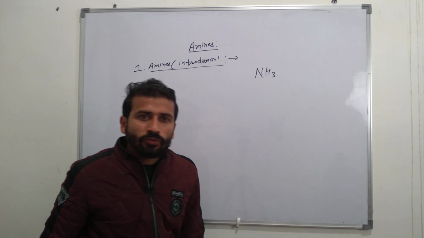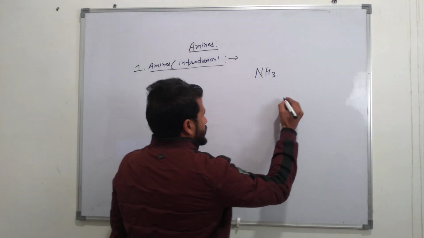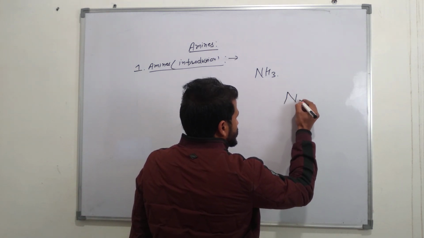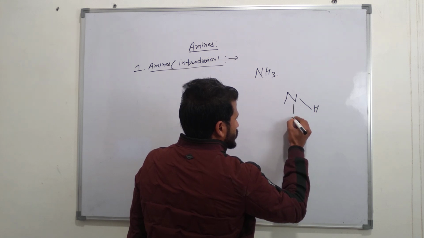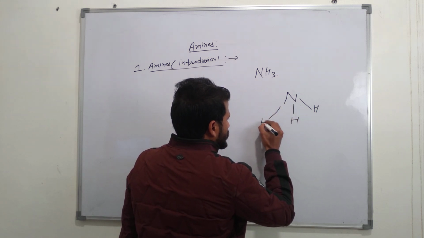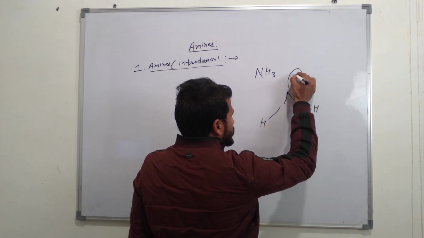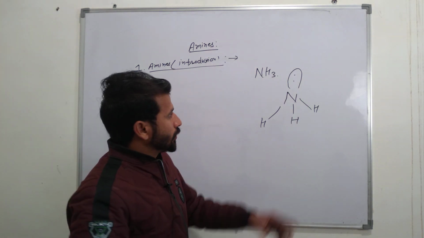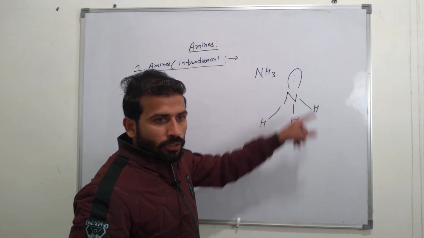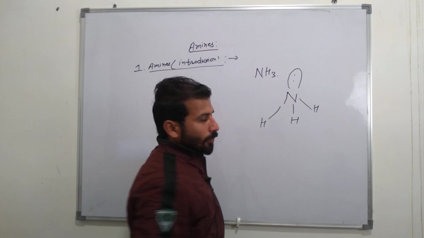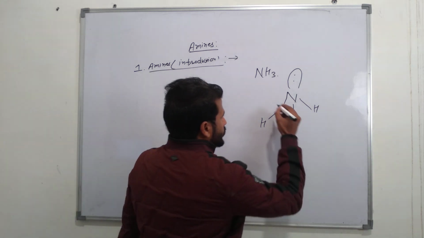This is the formula of ammonia, and its structure has one lone pair of electrons. Due to this lone pair, ammonia is basic in nature.